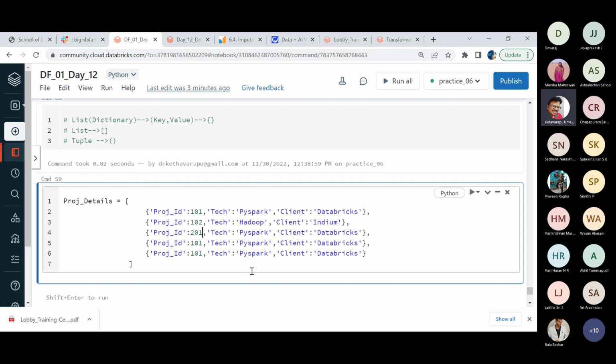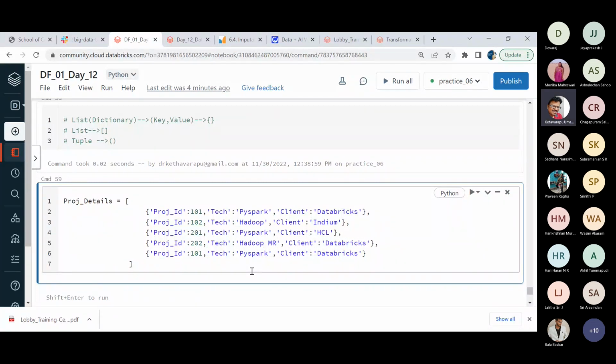And coming to the next level project, the technology stack, of course, PySpark. The client might be SEO.